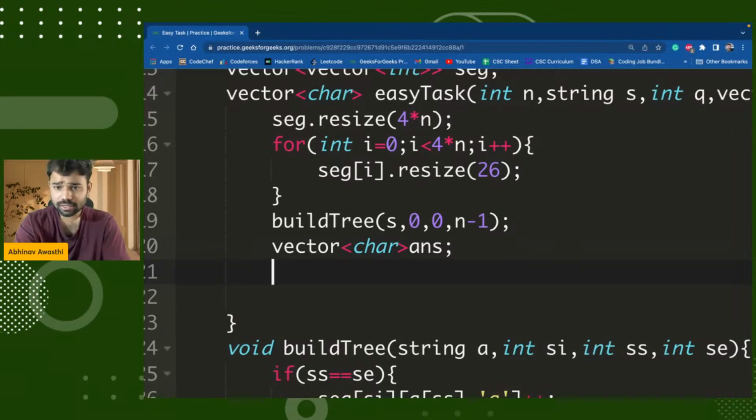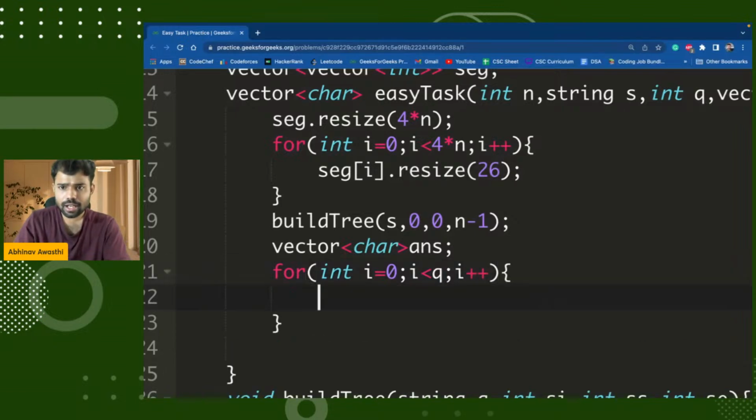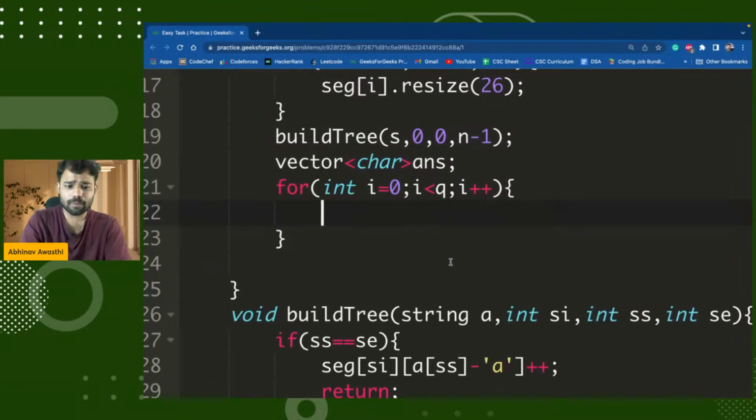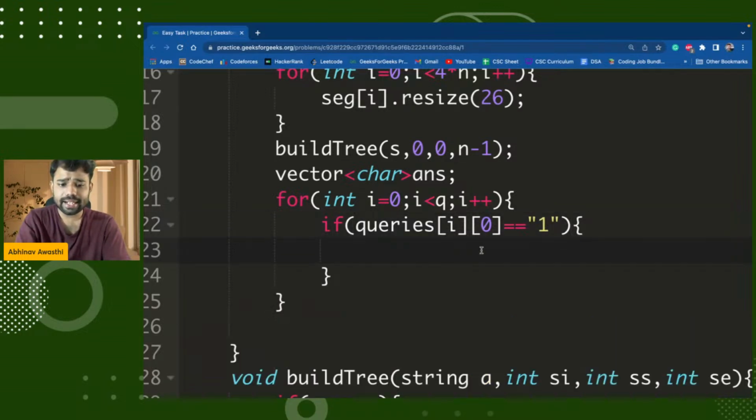Now what I will do, guys, is check for each and every query. There are Q queries, so for every query, I will move. Now, guys, if my query is of type 1, I will simply take the index that I have to update.